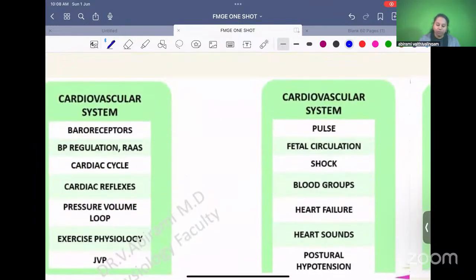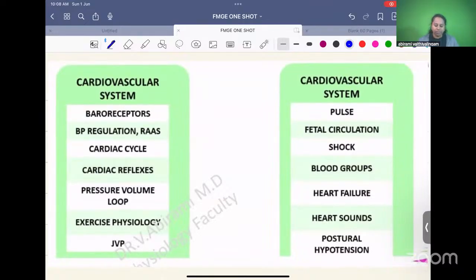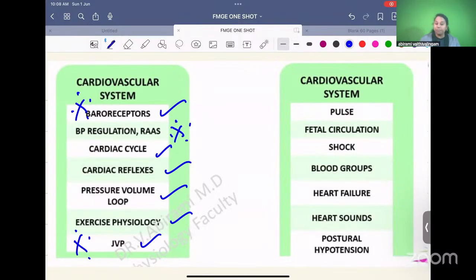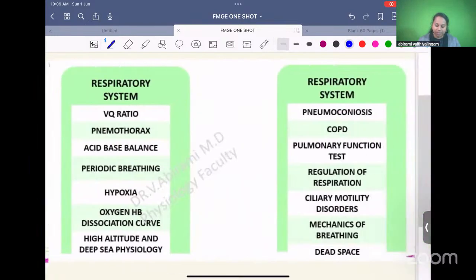Over to CVS, cardiovascular system. Baroreceptors and BP regulation, very, very important. Cardiac cycle, cardiac reflexes, pressure volume loop, exercise physiology, and again JVP. Consequently, we are seeing questions from JVP, pulse, fetal circulation, shock, blood grouping, heart failure, heart sounds, postural hypotension. These are important topics from the cardiovascular system.